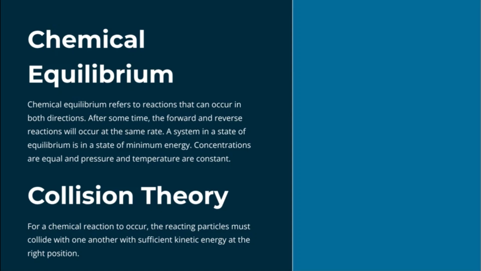Chemical equilibrium refers to reactions that can occur in both directions. After some time, the forward and reverse reactions will occur at the same rate, so the rates will be equal. A system in a state of equilibrium is in a state of minimum energy. Concentrations are equal and the pressure and temperature are also constant. Collision theory.